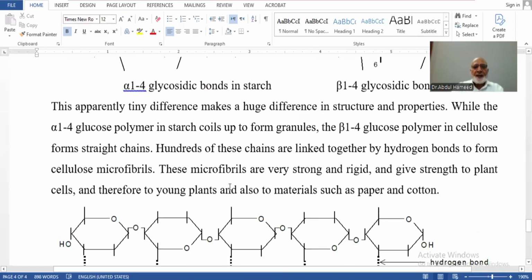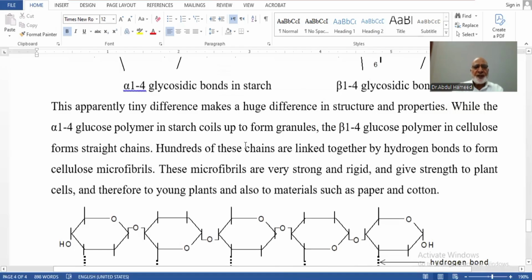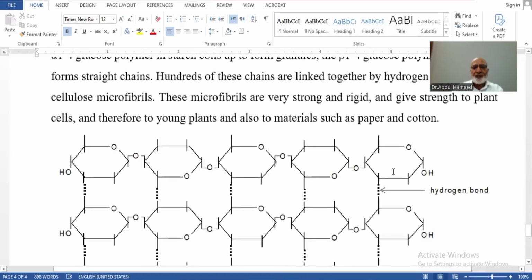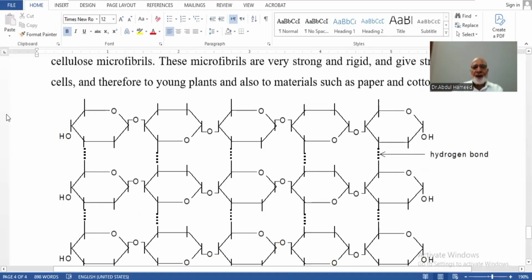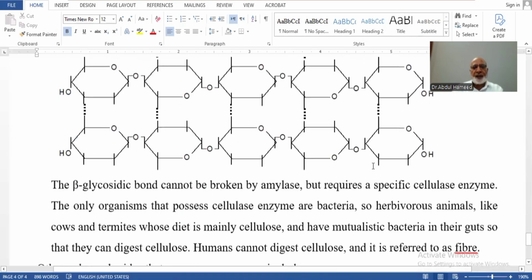This molecule has numerous glucose units, which form microfibrils, and microfibrils combine together to form the cell wall. Between different chains there may be hydrogen bonds due to the difference of electronegativity between oxygen and hydrogen.